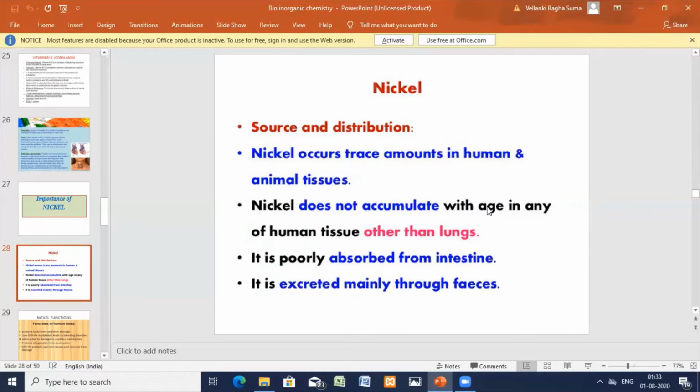So if excess is taken in, it is excreted in the feces. Coming to the biological significance, a protein containing nickel occurs in the blood serum of man and animals.